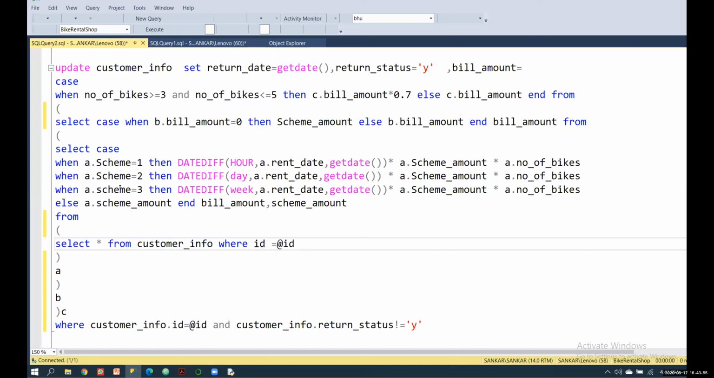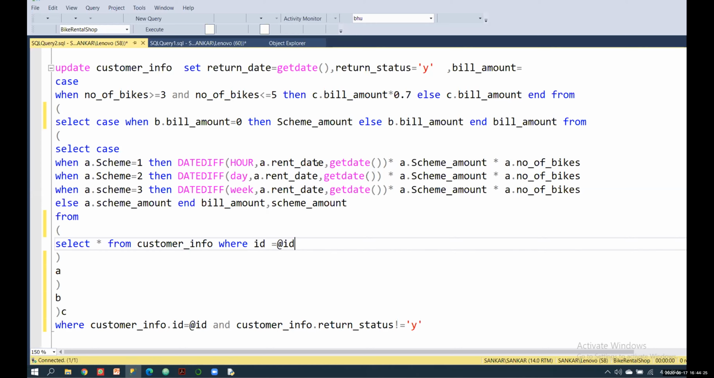Okay, so here I'm going to calculate hourly basis, daily basis, and weekly basis. I'm using CASE WHEN the scheme is 1, then here I'm using DATEDIFF. This function converts, and it calculates the difference from one date to another date, right?